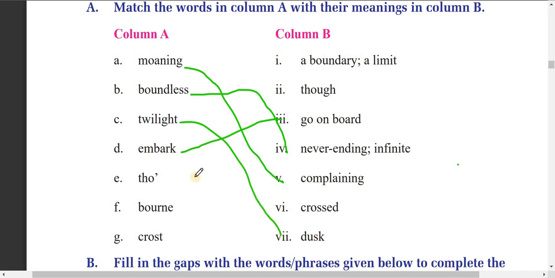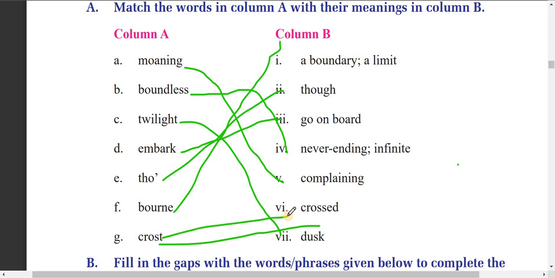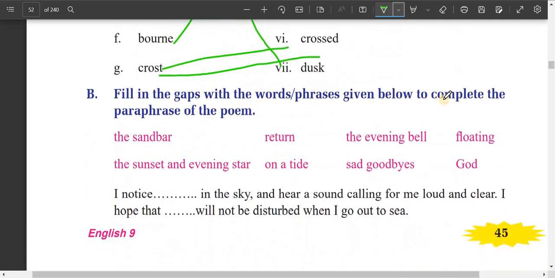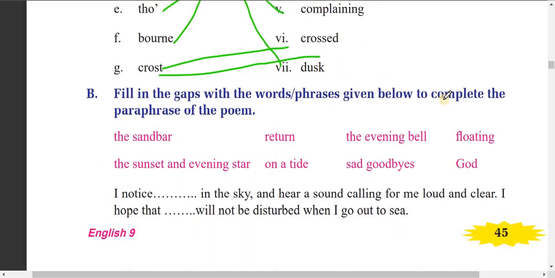Let me match with the lines. Though means although. Bond means boundary, and crossed means crossed. These are the matchings. Now we'll fill gaps with the correct words from here, and we'll find the analysis of the poem.